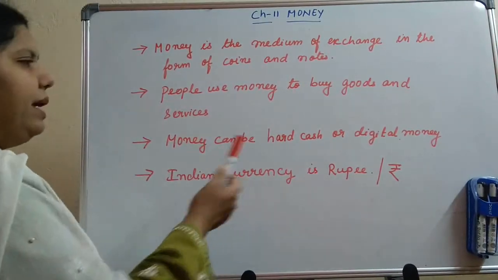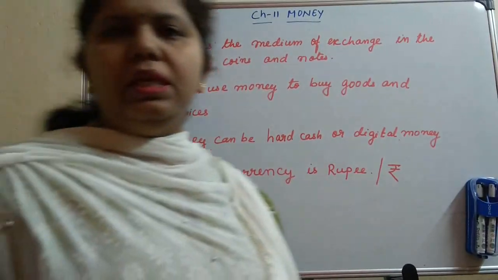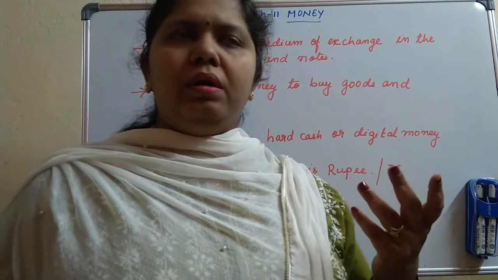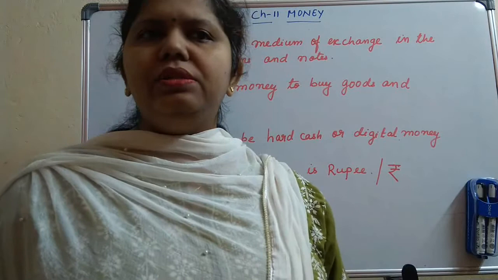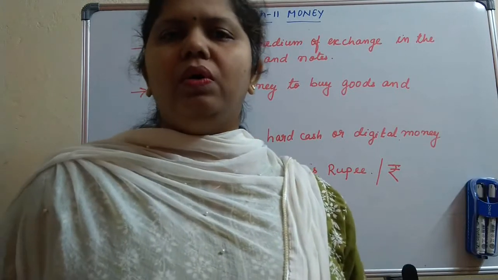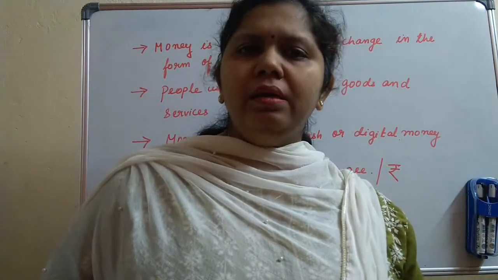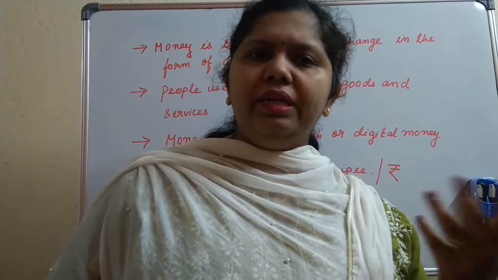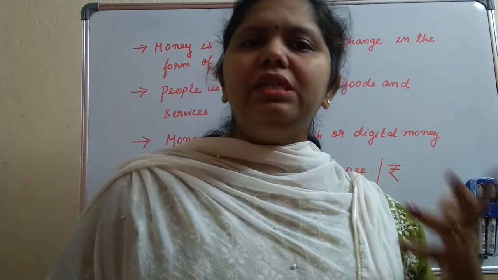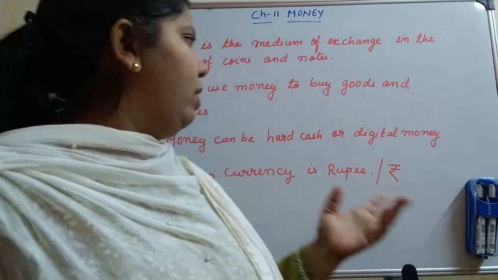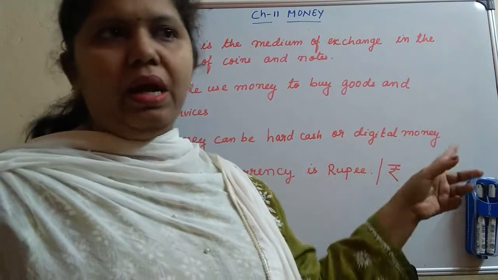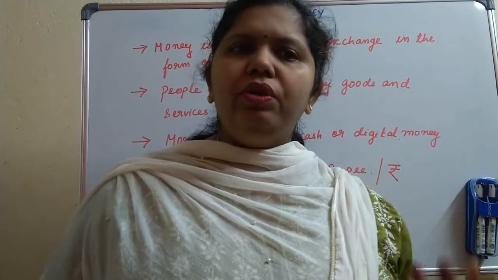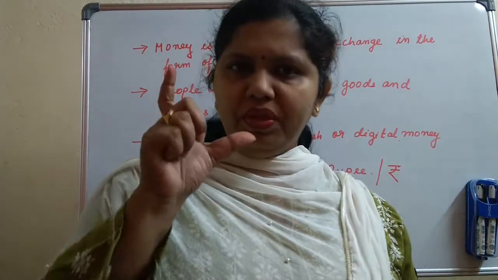Next is money can be hard cash or digital money. See children, nowadays we are doing a lot of transactions, banking transactions, through the online banking system. That is called the digital form of transaction. We call it digital money. Nowadays at the petrol pump also, you can pay using your card.